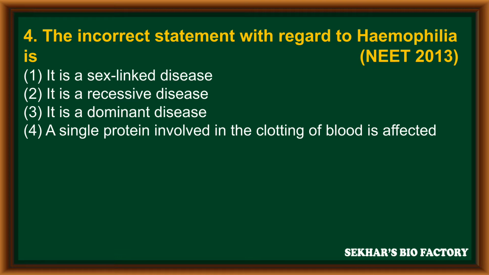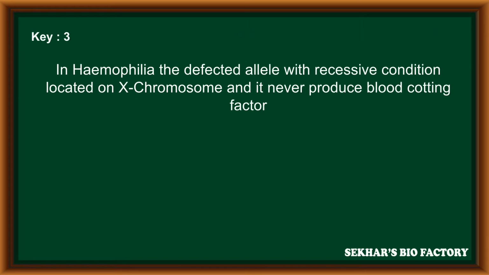First option, it is a sex-linked disease. Second option, it is a recessive disease. Third option, it is a dominant disease. And fourth option, a single protein involved in the clotting of blood is affected. Out of these four options, the correct answer is the third one. The third one is incorrect for hemophilia, because hemophilia is a defective recessive allele located on the X chromosome and it never produces blood clotting factors and causes hemophilia.